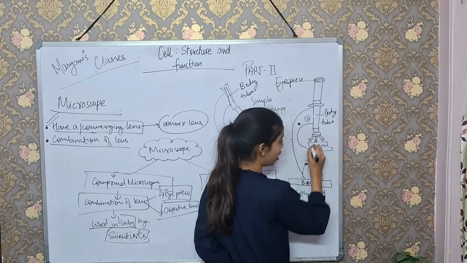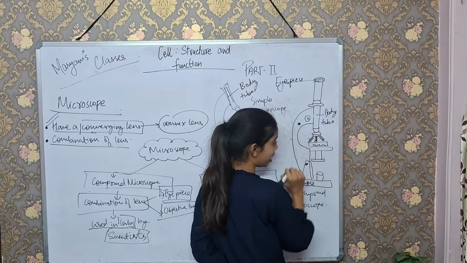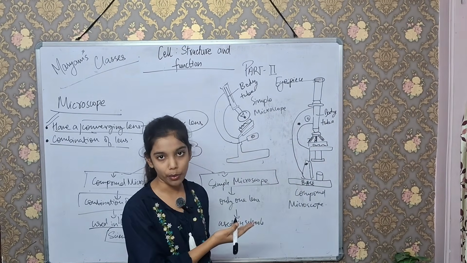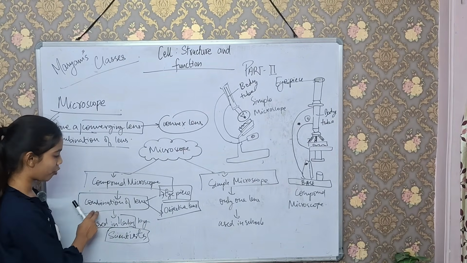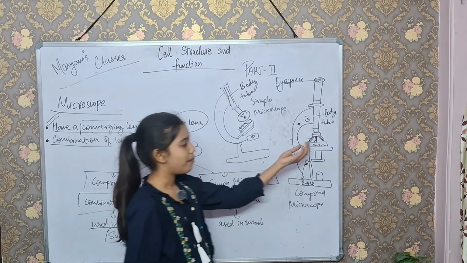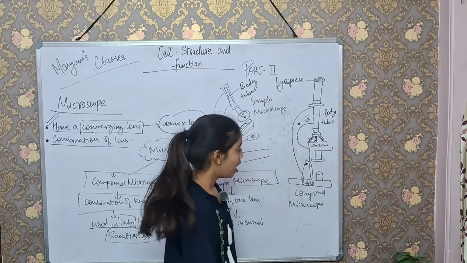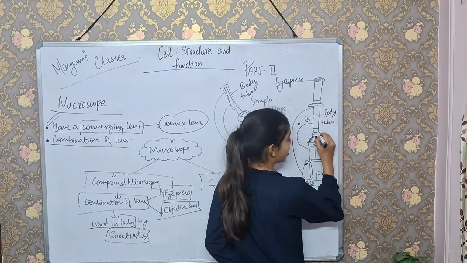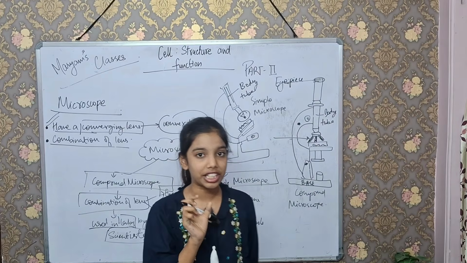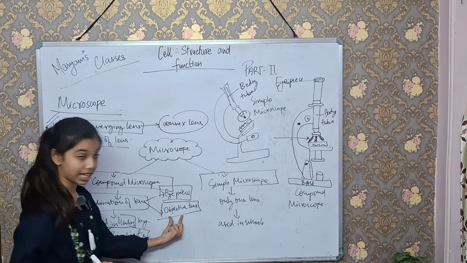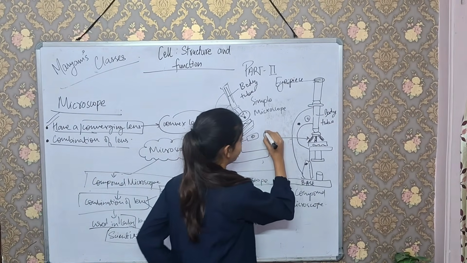This is the body tube. Then we have three lenses, or there can be one, because I told you earlier that a compound microscope has a combination of lenses, so here many lenses can be. Over here three are there. These lenses are known as objective lenses. That is the second lens, the objective lens.